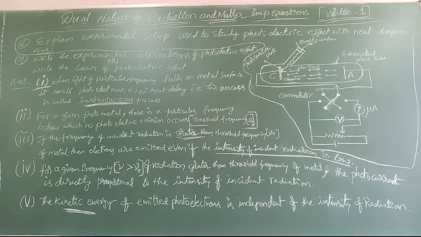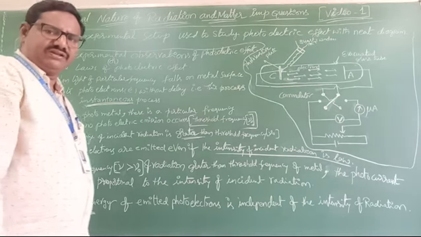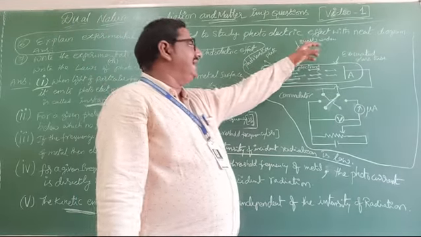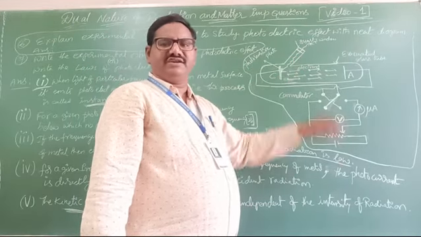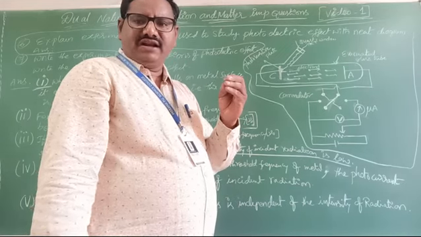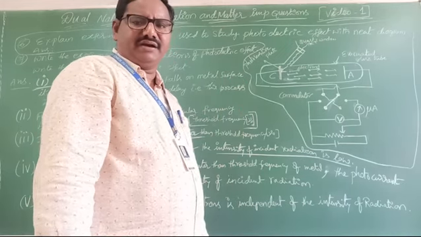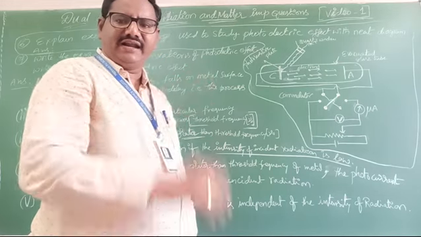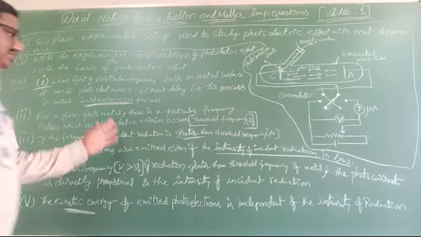The second one, we already discussed previously, is the threshold frequency. Here the light must have a minimum frequency, then only will electrons be ejected from the metal surface. If not, what happens? No photoelectric emission occurs. That is the second one.